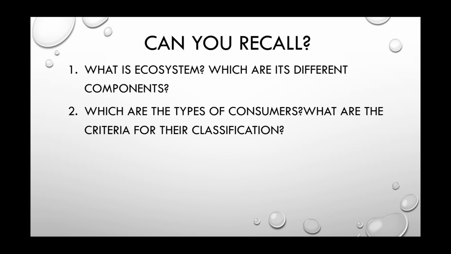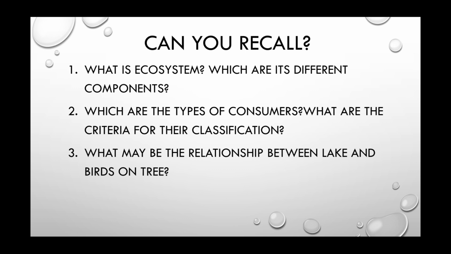Which are the types of consumers and what are the criteria for their classification? Consumers are obviously primary, secondary, tertiary and apex consumer, but depending on food chain or food web. The criteria, it is trophic levels. Now, what may be the relationship between lake and birds on a tree? Obviously, birds require water to drink, which they get from lake, as well as they can find their food like fishes or frogs etc. from the lake.